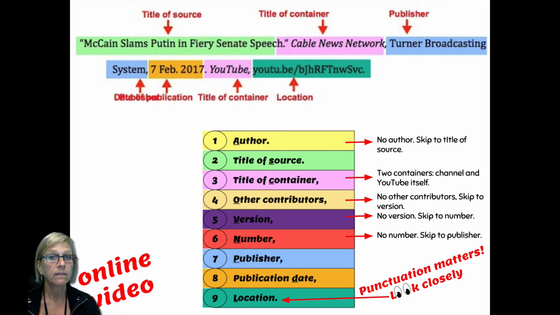In this instance, Cable News Network, as you all know, CNN, is an online and television news cable channel or outlet. In this case, we are going to name that as the container and attribute publisher credit to Turner Broadcasting System, which also is the publisher of numerous other cable channels.